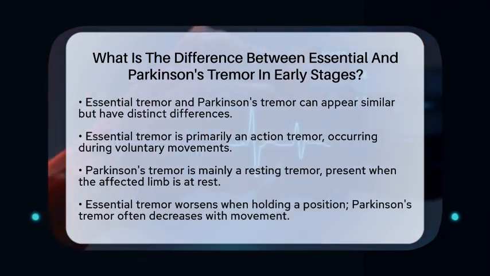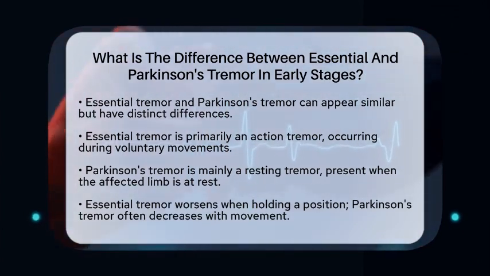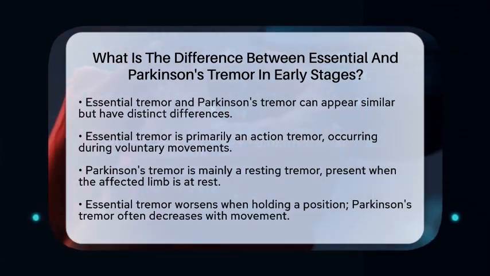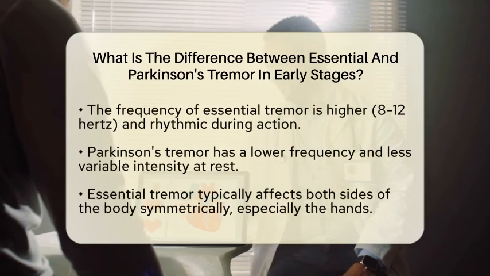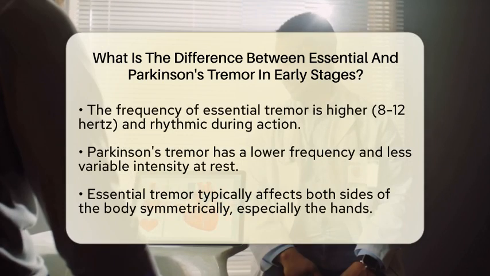On the other hand, Parkinson's tremor is mainly a resting tremor. This means it appears when the affected limb is at rest, like when your hands are resting on your lap. Interestingly, this tremor often decreases or disappears when you start moving.